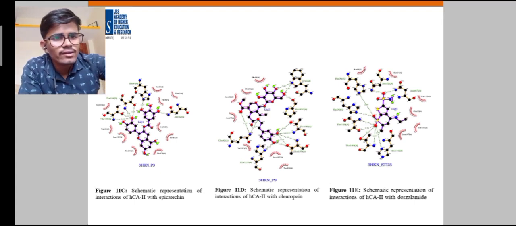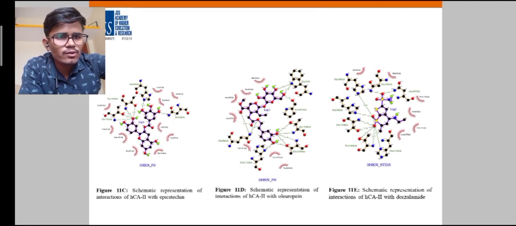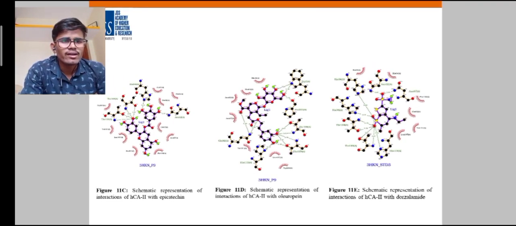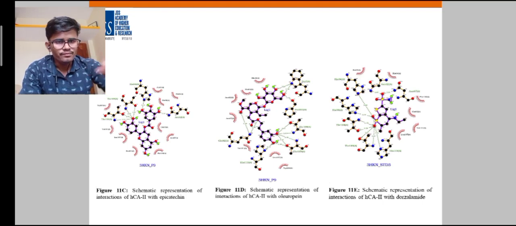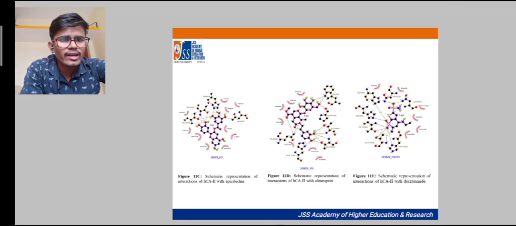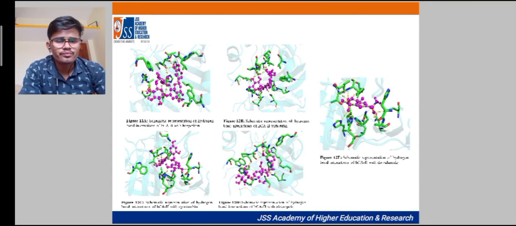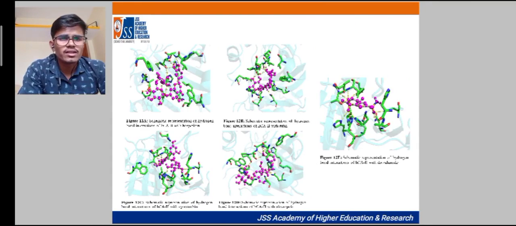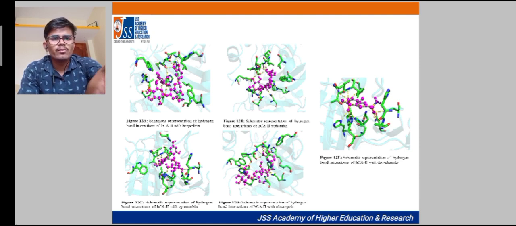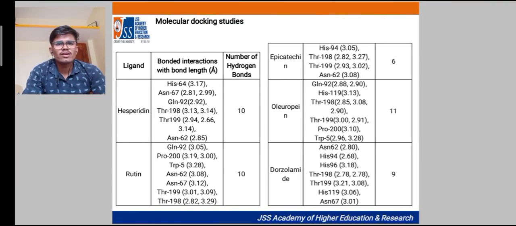And the last one is dorzolamide. Dorzolamide is the sulfonamide drug, and it has 9 hydrogen bonds. And these are all the 3D structures of docking compounds. They are obtained from PyMol software, showing all the hydrogen bond interactions with the ligand.